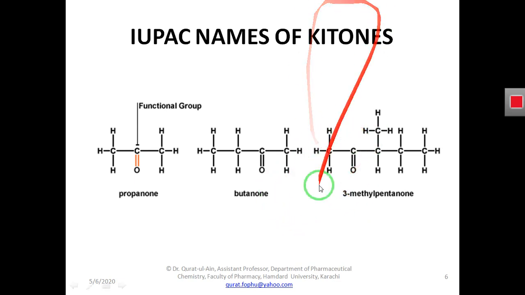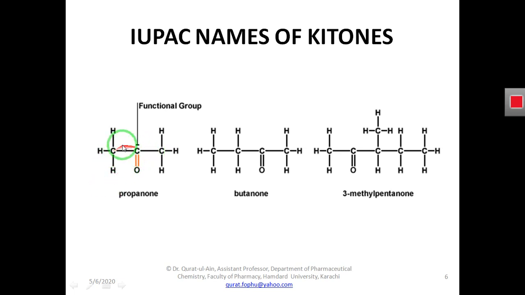Ketones are named by adding the suffix "one" at the end of the name of the alkane. For example, this is the alkane. You can see alkanes have all single bonds. This is the alkane and it has a carbonyl functional group here. How many carbon atoms does it have? It has 1, 2, 3. If you did not have this carbonyl group here, this would be an alkane with 1, 2, 3 carbon atoms.